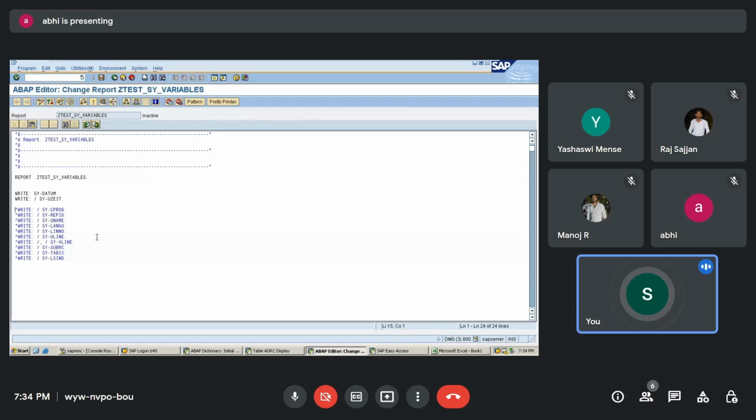Okay, next we have sy-cprog. Cprog is nothing but your current program name. So what is my current program name that it is going to print? What do you think it is going to print on the screen? What will this print on the screen? Yes, anyone? It's better if you respond.